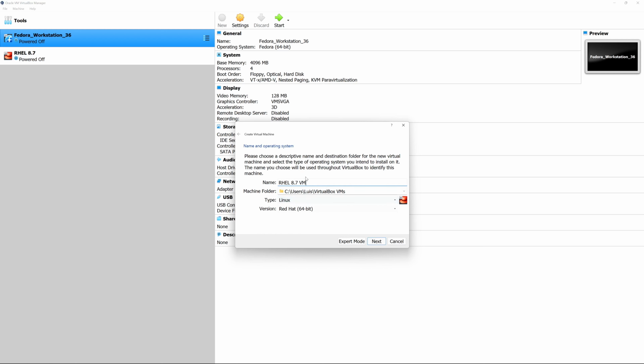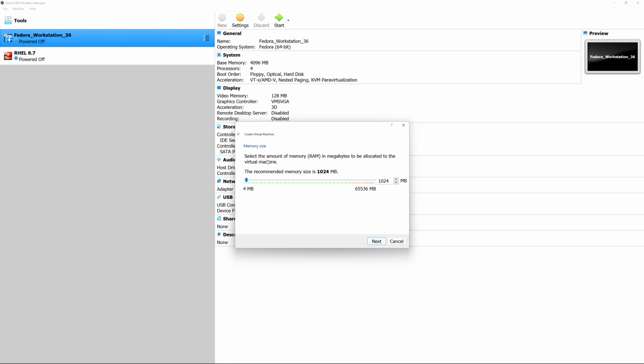And the machine folder and the type should automatically be configured, and should be configured as Red Hat 64-bit, and type should be Linux, and the machine folder should be as default. So we're not going to change any of those options. And we're going to go ahead and click next.